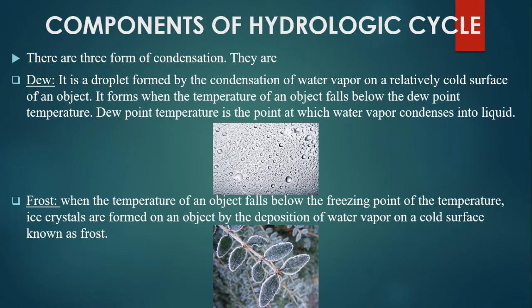They are dew. It is the droplet formed by the condensation of water vapors on a relatively cold surface of an object. It forms when the temperature of an object falls below the dew point temperature. Dew point temperature is the point at which water vapor condenses into liquid. Next we have frost. When the temperature of an object falls below the freezing point, ice crystals are formed on an object by the deposition of water vapors on a cold surface, known as frost.